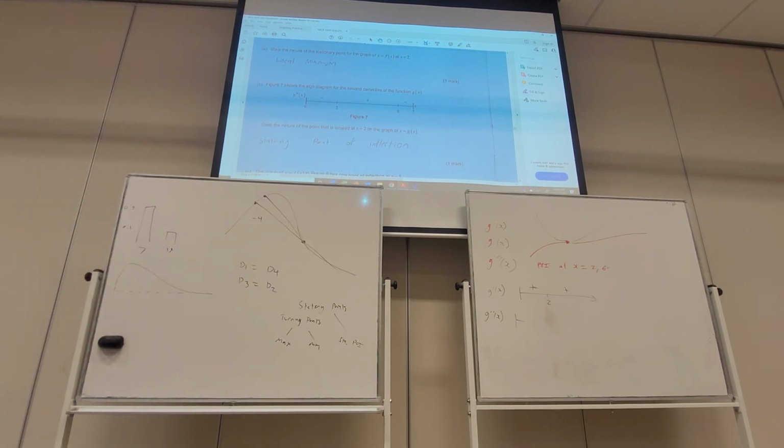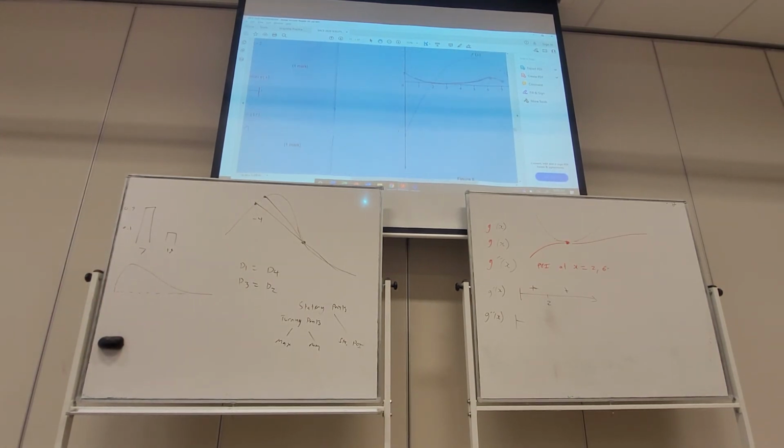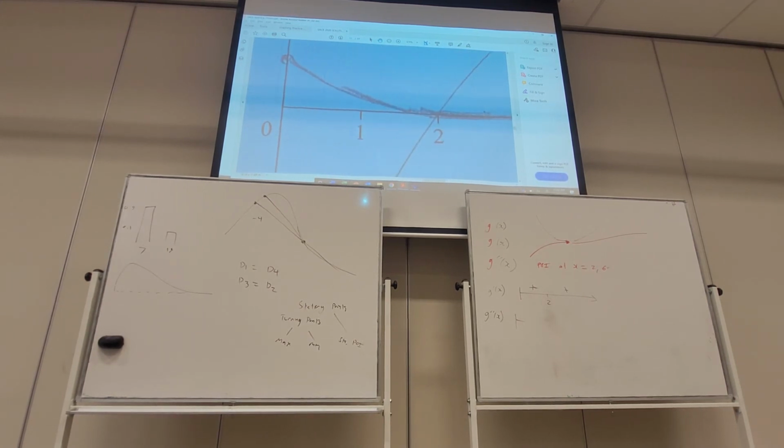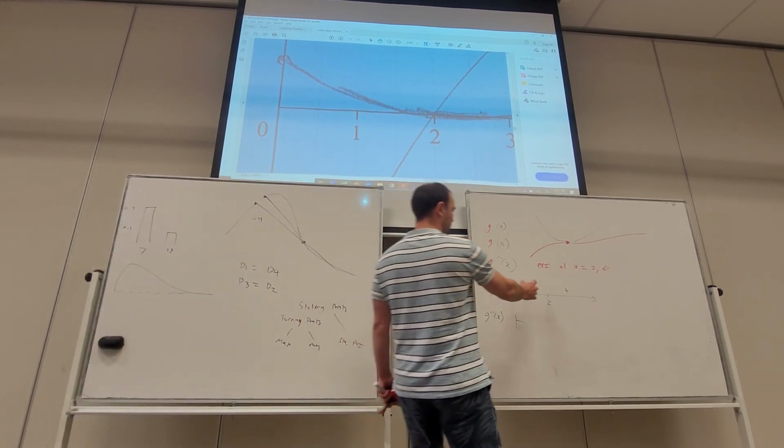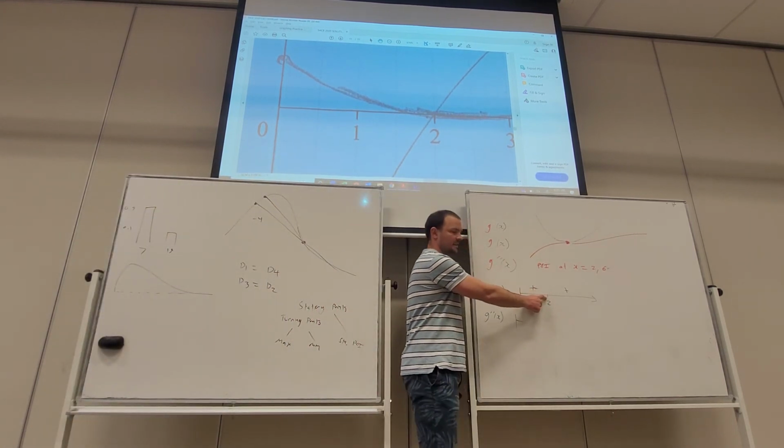So if we have a look at the sketch, we can see what's a turning point. It's a local min. It's still above the x-axis, so we still have positive slope, but it touches the x-axis at 2.